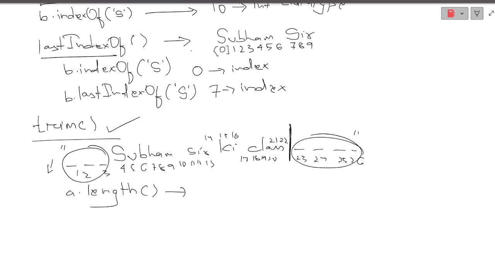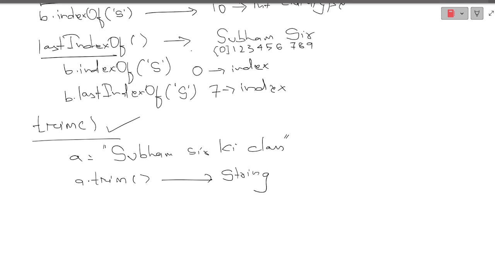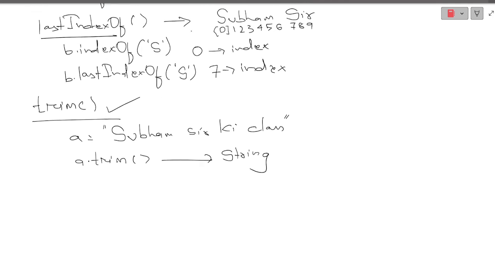So what will you do? Whenever we accept any sentence from the user, we will first do trim, so that whatever spaces are present before and after my complete sentence will be erased. Yes or no? Did you get this? So this is the use of trim. Whenever you accept any sentence from the user, first do trim. And how to write this? Very easy. A dot trim. Finish. And what is the return type of this? See, after removing spaces, what does it give us? It gives us a string. So the return type will be string over here. Did you get this? I hope yes.